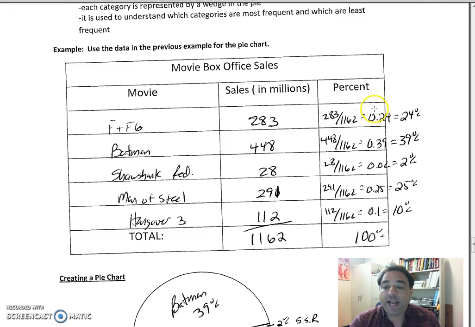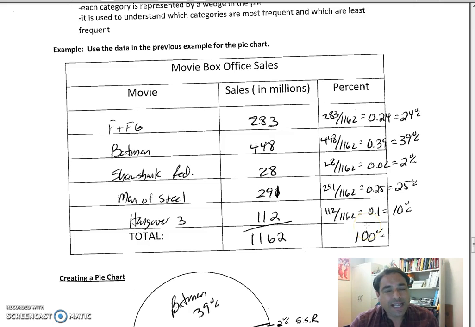Be very careful going from fractions to decimals to percents. I find that's a common mistake that people make, so be careful. That would be 0.24, which is 24%. Batman, 448 divided by 1162 gives us about 0.39, 39%. Shawshank Redemption, 28 divided by 1162 gives us 0.02, about 2%. Man of Steel, 291 divided by 1162 gives us 0.25, 25%. And Hangover, 112 divided by 1162 gives us 0.1, which is 10%. And all that adds up to basically 100%.